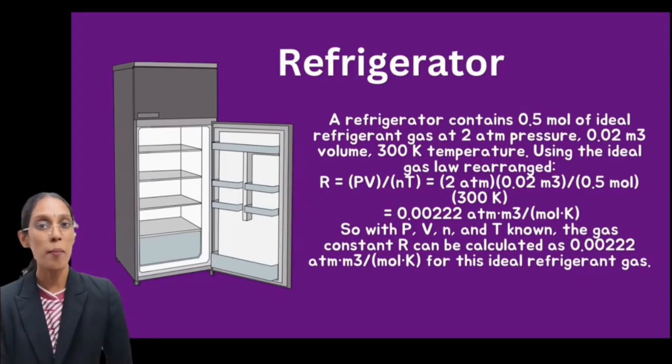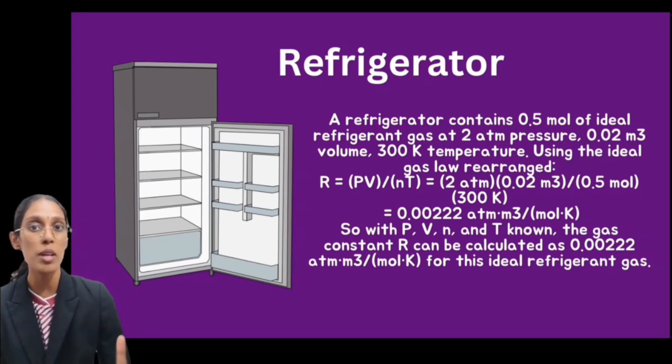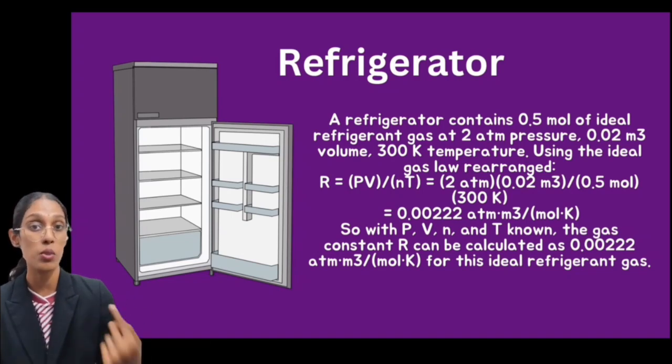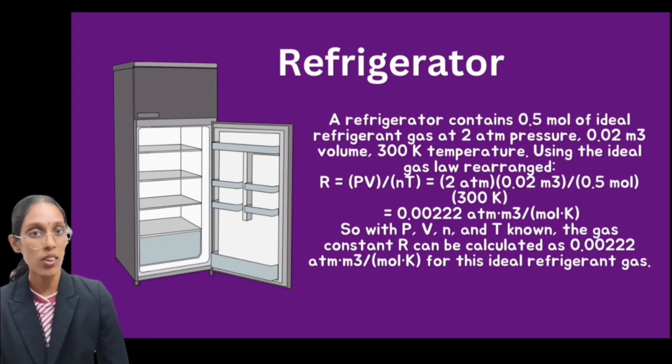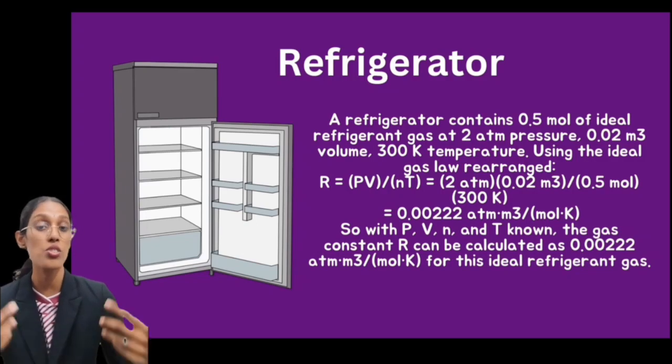So let's move on to an example calculation of the ideal gas law in a refrigerator. For example, a refrigerant contains 0.5 mole of ideal refrigerant gas at 2 atmospheric pressure, 0.02 cubic meter volume, and 300 Kelvin temperature. Using the ideal gas law, we can rearrange the formula to R equals pressure times volume divided by the number of moles times temperature. Plugging in the given data, we can determine the gas constant, which is 0.00222 for this ideal refrigerant gas.